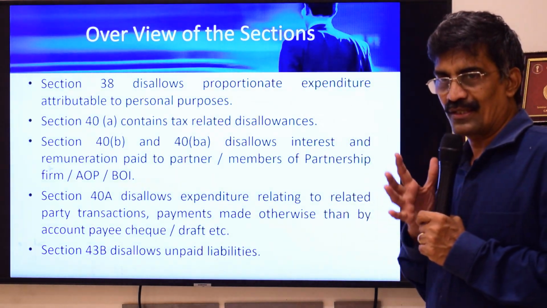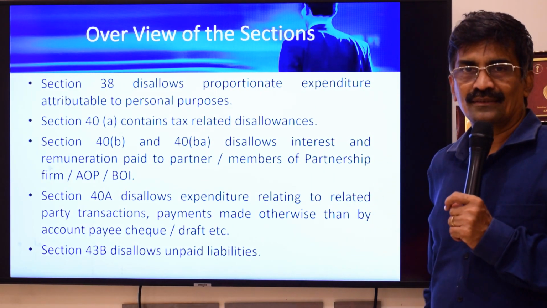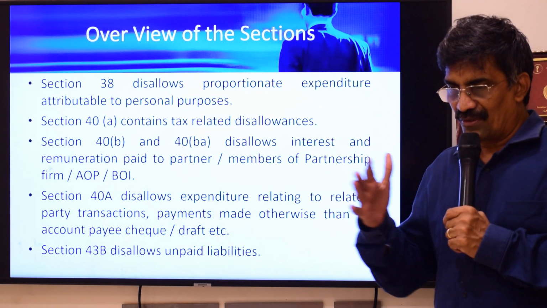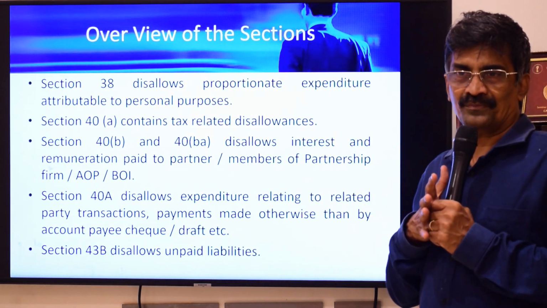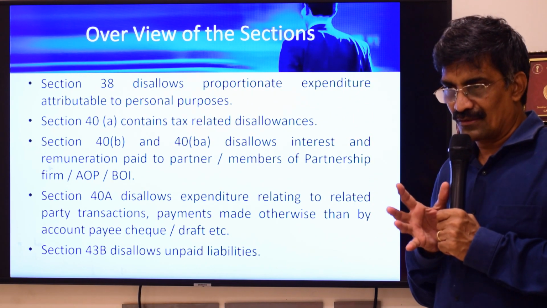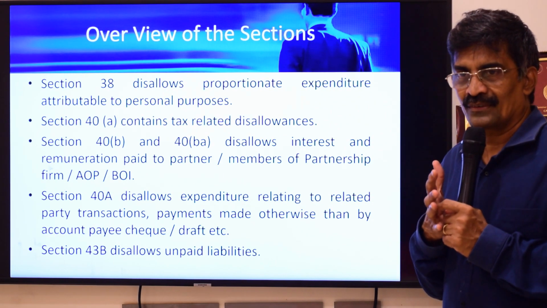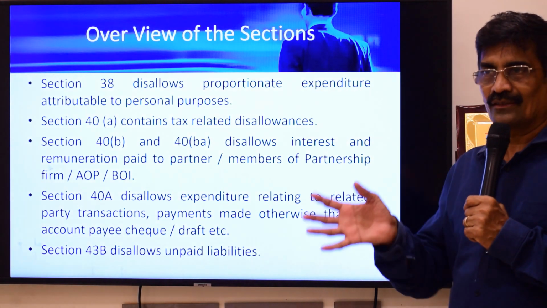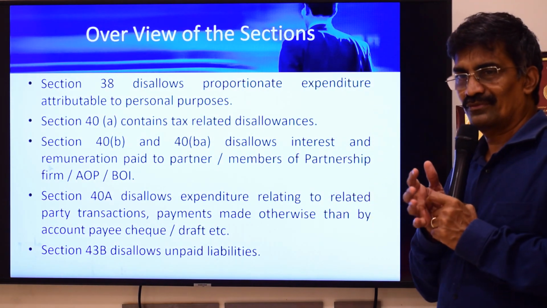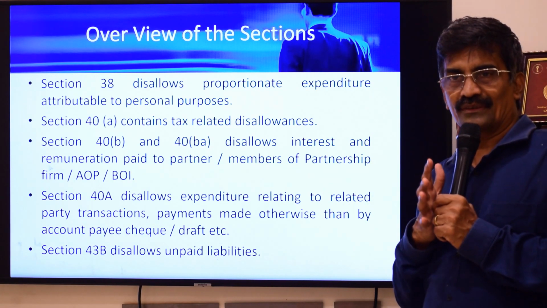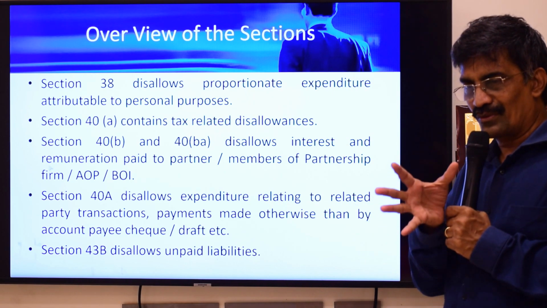Assuming he uses his vehicle and he's also earning income, the income tax officer will come back and say, Karthik, after 5:55 or 6:05, you're leaving the office and going with your friends. Don't say that is business purpose. It is only personal. So he will say, I will disallow 20%. Similarly, the examiner also gives you that 20% of the car is used for personal purposes, 10% of telephone is used for personal purposes. So this is how section 38 operates.